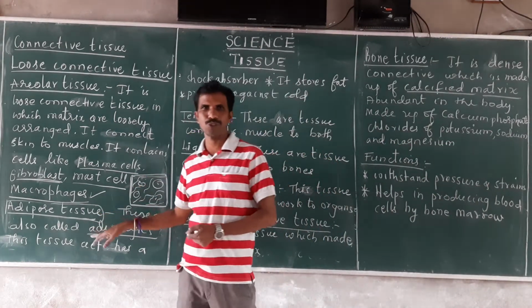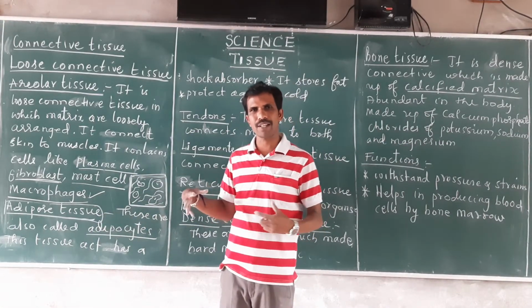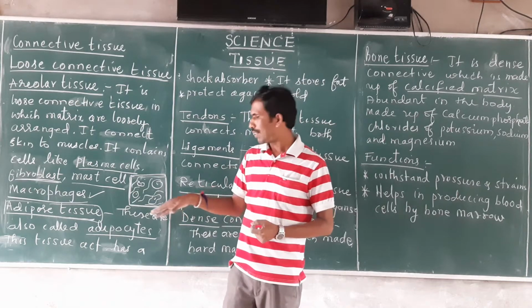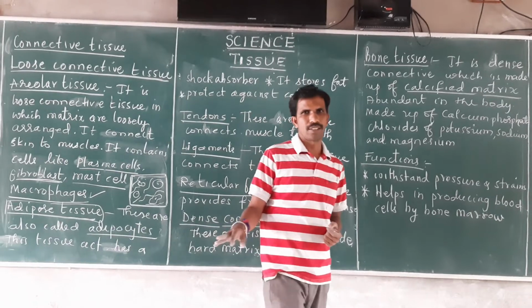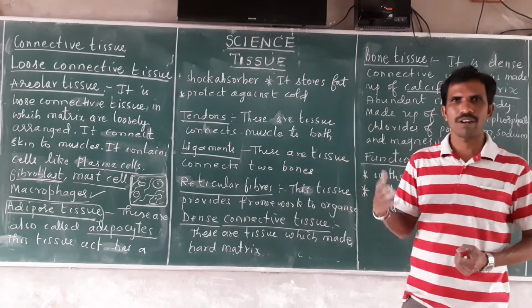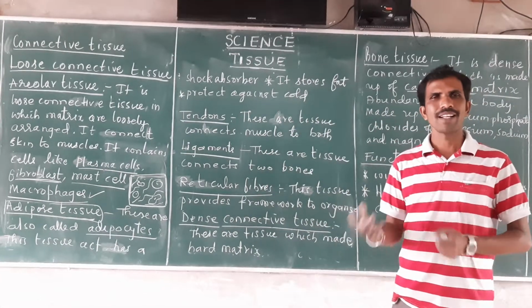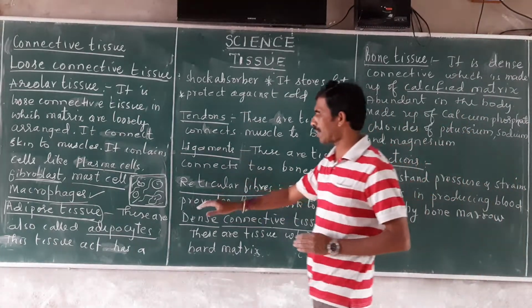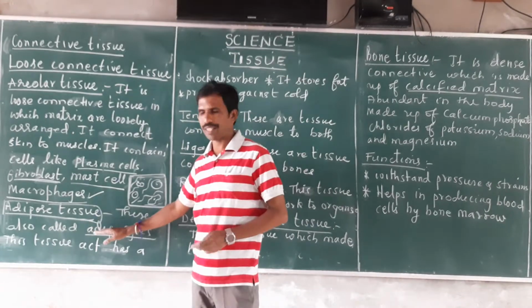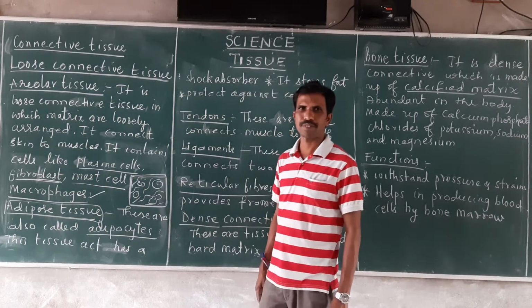Adipose tissue is present everywhere in the body, and it stores the fat. So whatever excess fat or carbohydrate we consume will be stored in the body, in the adipose tissue.